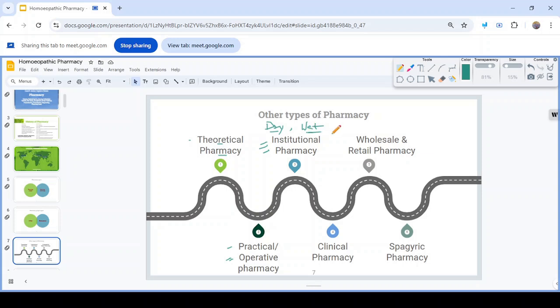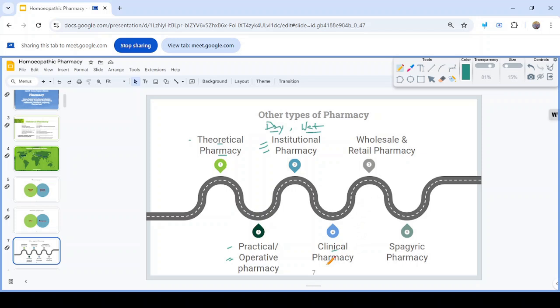Here the official homeopathic pharmacopoeia, like HPI, has not set any rule of dispensing. So the institute can form its own rule. That is called institutional pharmacy.